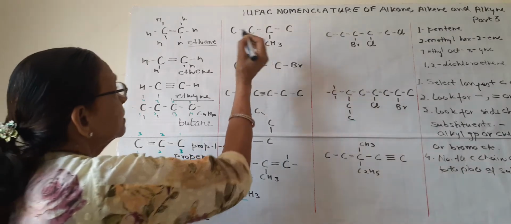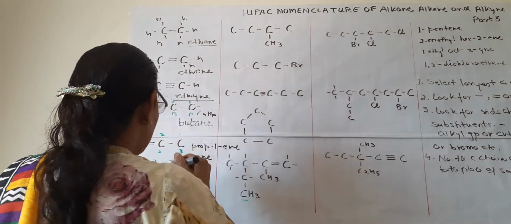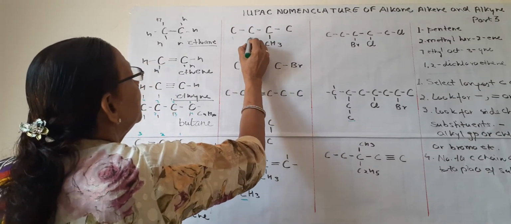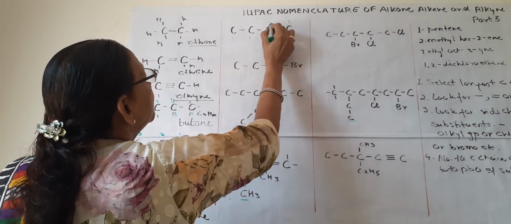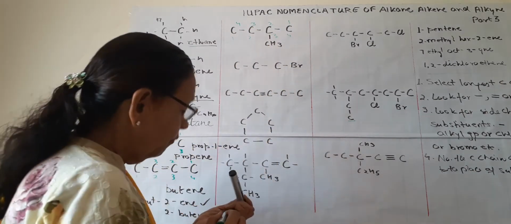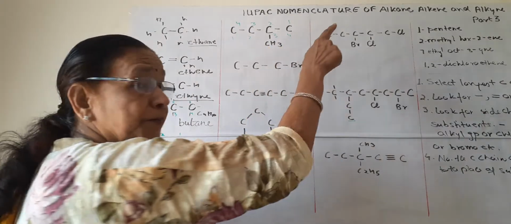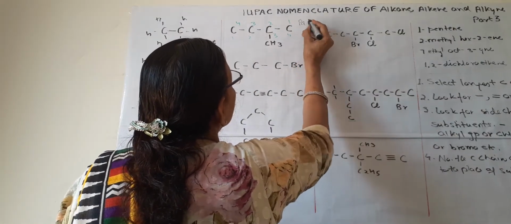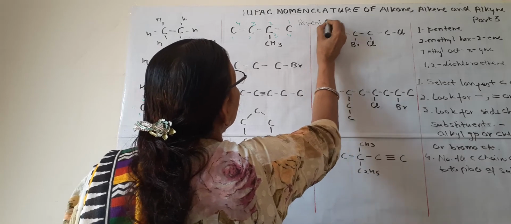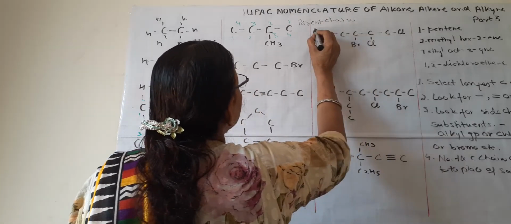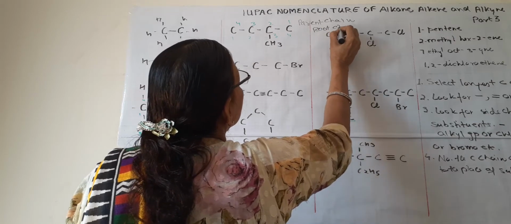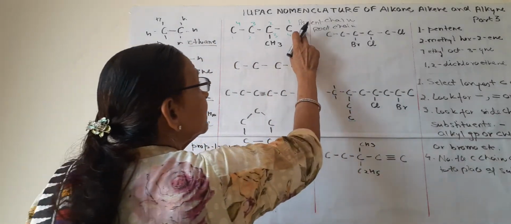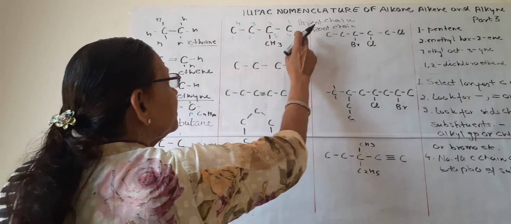Now coming to the next, how many? 1, 2, 3, 4. So we are numbering these carbons 1, 2, 3, 4 forward and 1, 2, 3, 4 backward. One thing: this longest carbon chain is known as the parent chain, or we also call it the root chain, having the maximum number of carbon atoms. So here the parent chain has 4.